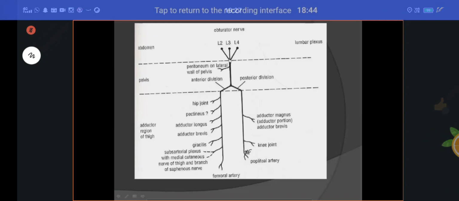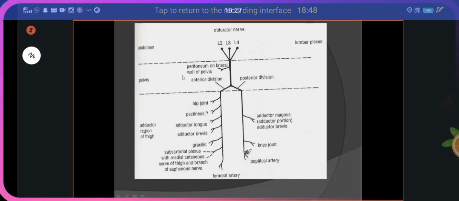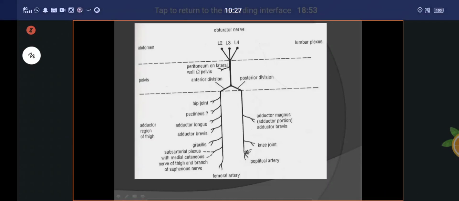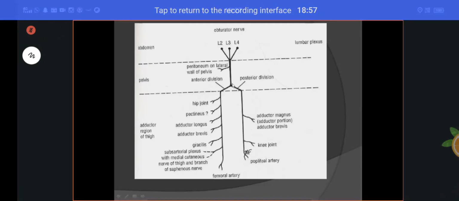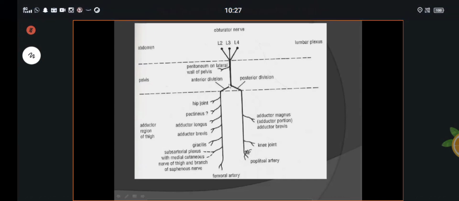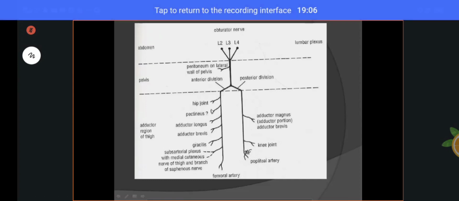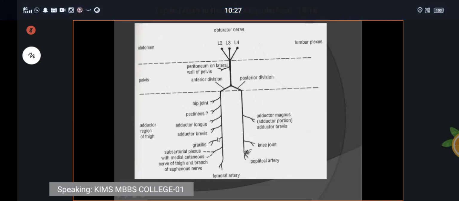After that, it enters the pelvic region. In the pelvis, you can see some branches here. It gives a branch to the peritoneum on the lateral pelvic wall. That is the branch in the abdomen and pelvic region. After that, it reaches the obturator foramen. It divides into anterior and posterior divisions. The anterior division, what branches can you see? Articular branch to the hip joint. After that, the pectineus muscle, adductor longus, adductor brevis and gracilis.